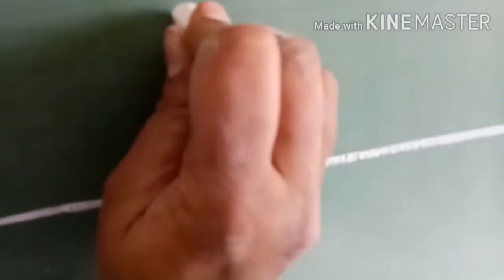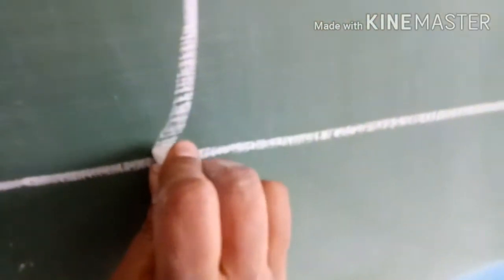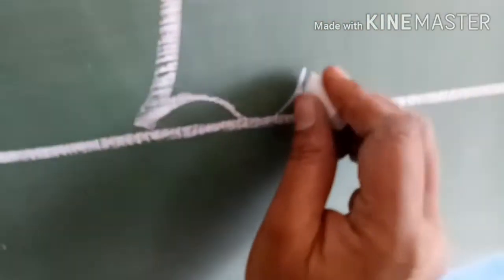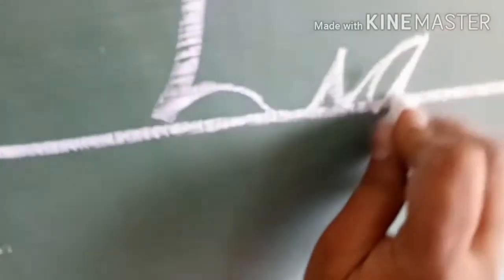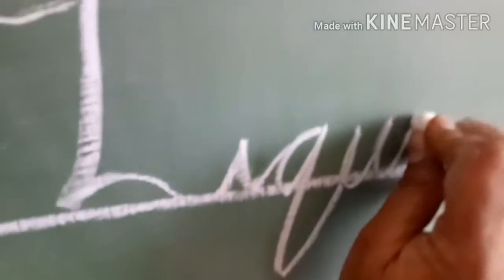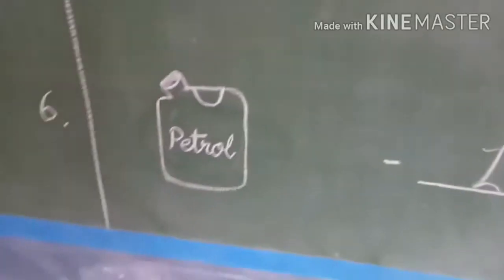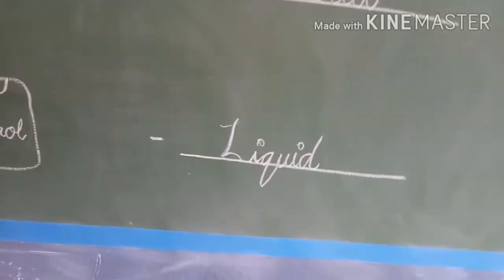Now write L-I-Q-U-I-D, liquid. So petrol is an example of liquid state.